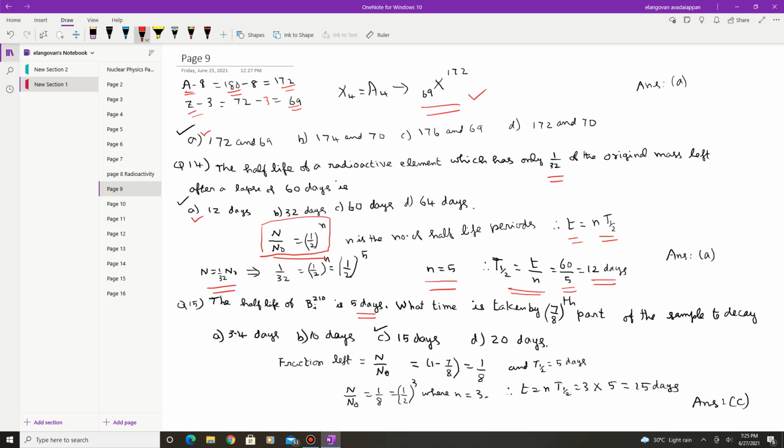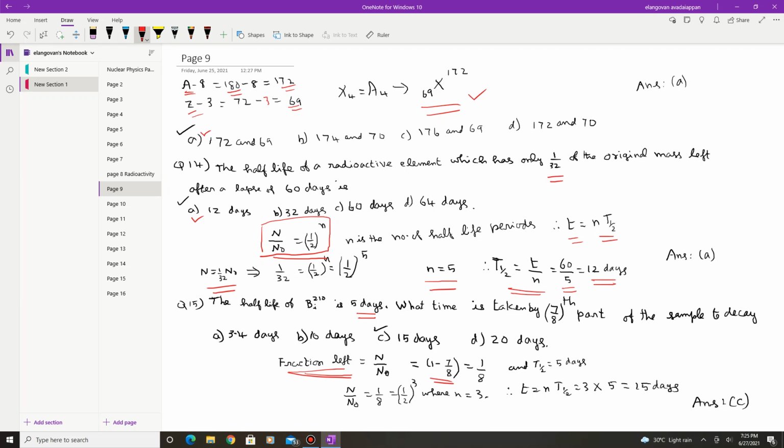Now it is important to know that the fraction left is important. The fraction left is equal to N by N naught. So from here 7 by 8 part of the sample is decayed. So the fraction left is 1 minus 7 by 8. So this is the most important. Fraction left must be calculated. N by N naught is the fraction left, since 7 by 8 part decayed. So 1 minus 7 by 8 is equal to 1 by 8.